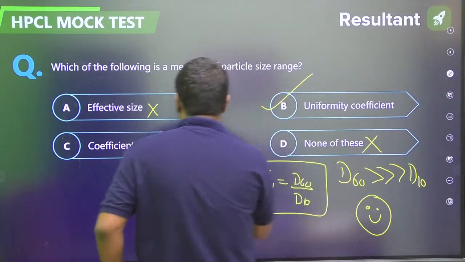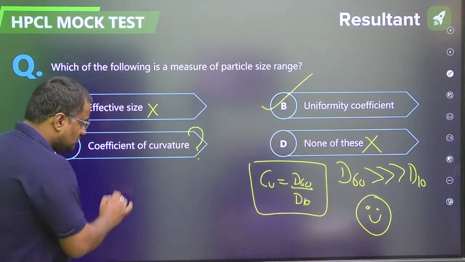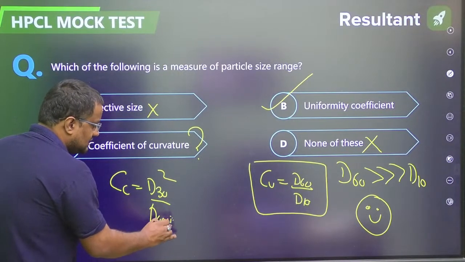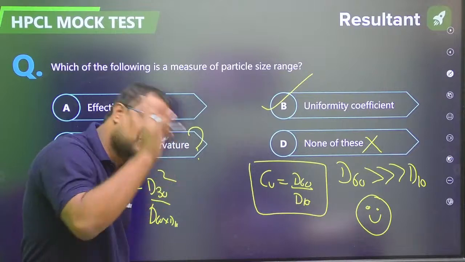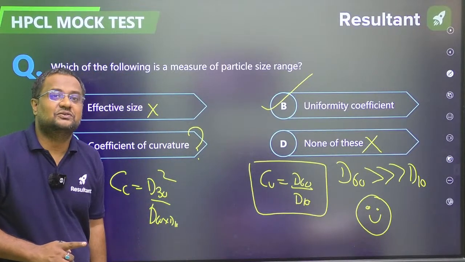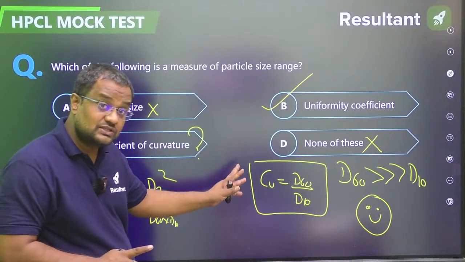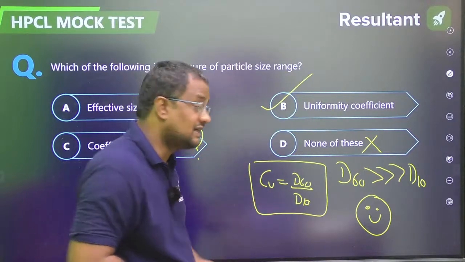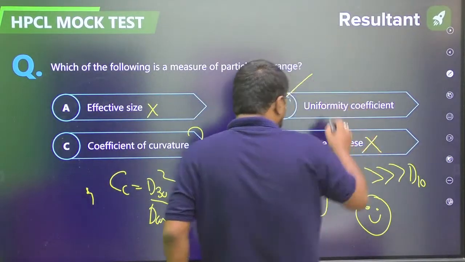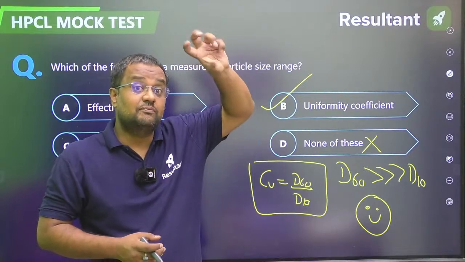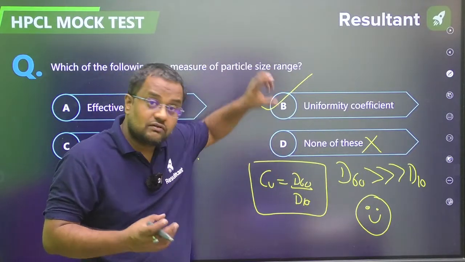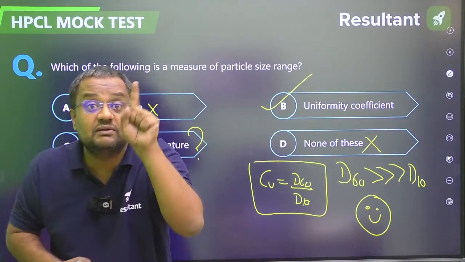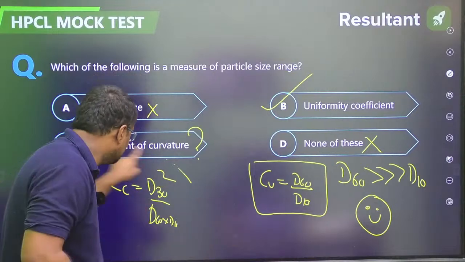But why this D30 squared? Why is this considered, guys? Okay, I am telling you the logic of that also. In no book it is written. CU is saying that D60 is very, very big and D10 is very, very small. So it may also be the case that the soil has very big and very small particles, and medium size particles are not present. Then it will be gap graded. To remove that, this fraction is coming.